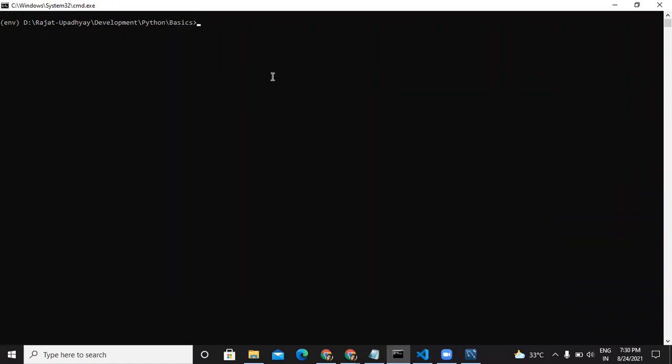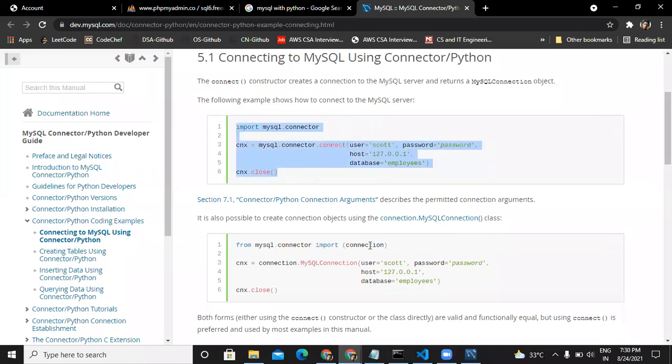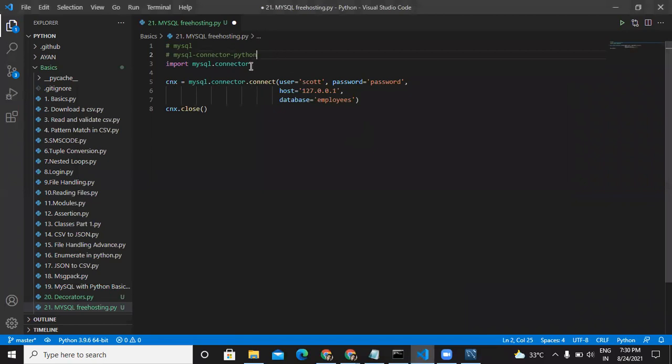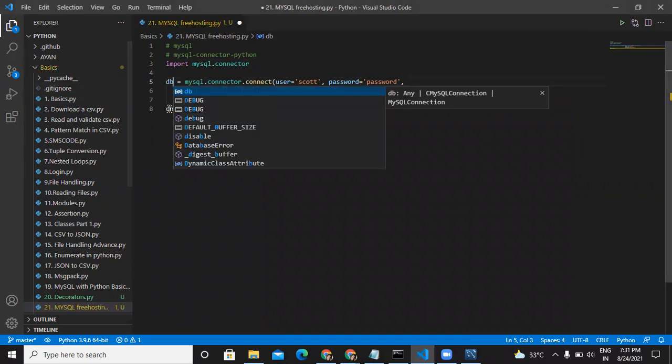First of all, we'll jump over here and copy our boilerplate code. So what we are doing, we are importing MySQL.connector, which will help us connect to our database. Form a connection. This is going to return a connection object. We need to store it somewhere inside a variable. So I'm creating a variable called CNX and storing it inside CNX, right? Actually, I'll not call it CNX, I'll call it DB because that makes more sense.